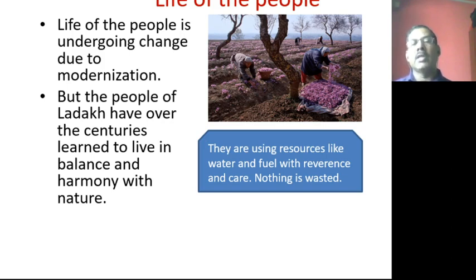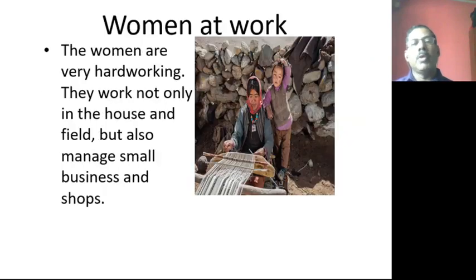So they respect nature, they engage in environmental activities, and they use resources like water and fuel with reverence and care. So the people are very much contented, and they use the resources very neatly, without wasting. So this is the life of the people.